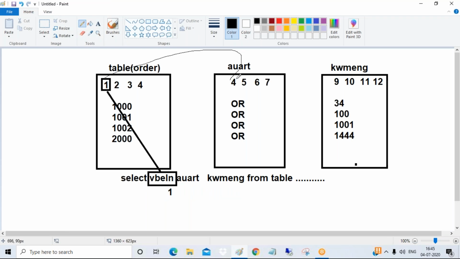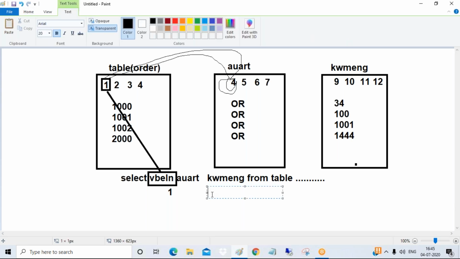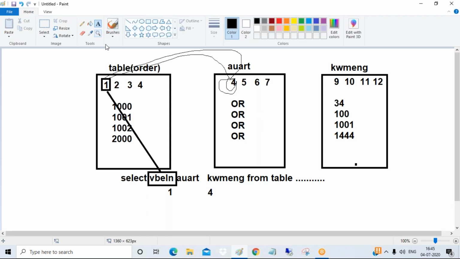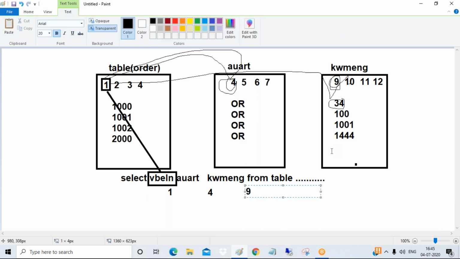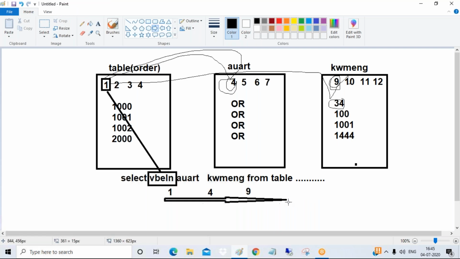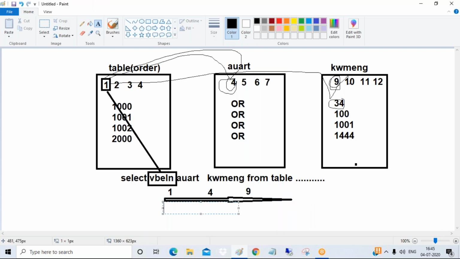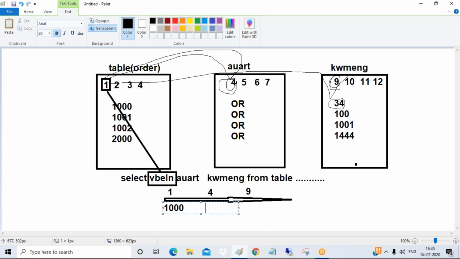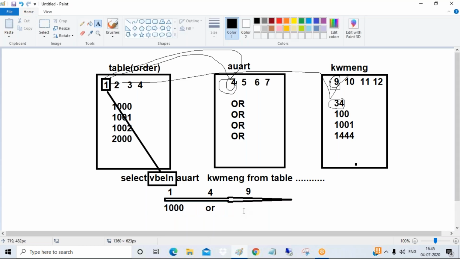Suppose the order type is 4. For this one, this is the order type. It is 4, and now the system will pick up the 4 here. Now for this sales order number, this is a quantity, for example 9, nothing but 34, and then 9 suppose. So it will pick up that 9 from here. So this is one sequential table. It represents a particular record, nothing but 1000. It represents order type OR and quantity as 34.